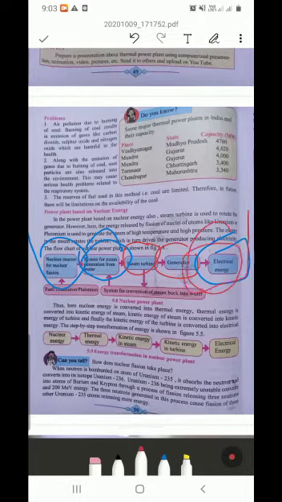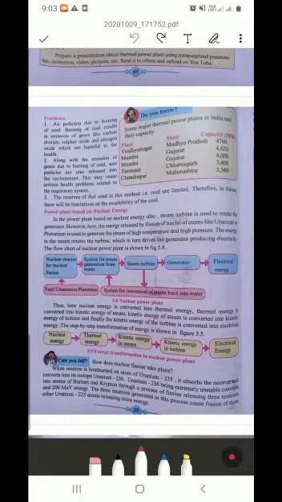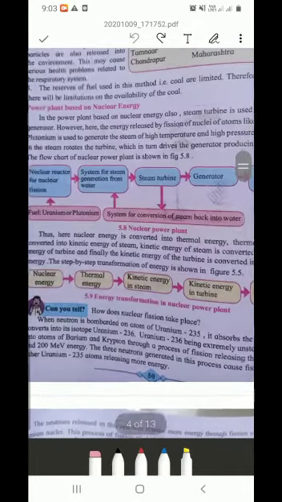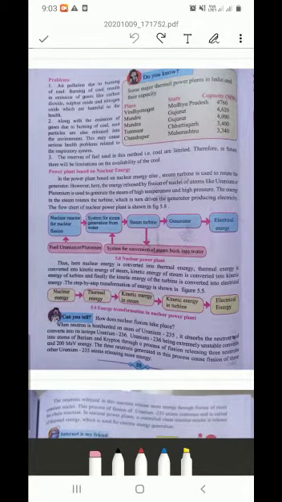Okay, now a system for conversion of steam back into water, means here is also a system to convert steam back to water. Here fuel is given as uranium and plutonium. Okay, then see further part. Thus, here the nuclear energy is converted into thermal energy. Thermal energy is converted into kinetic energy of steam. Kinetic energy of steam is converted into kinetic energy of turbine. And finally, the kinetic energy of turbine is converted into electrical energy.